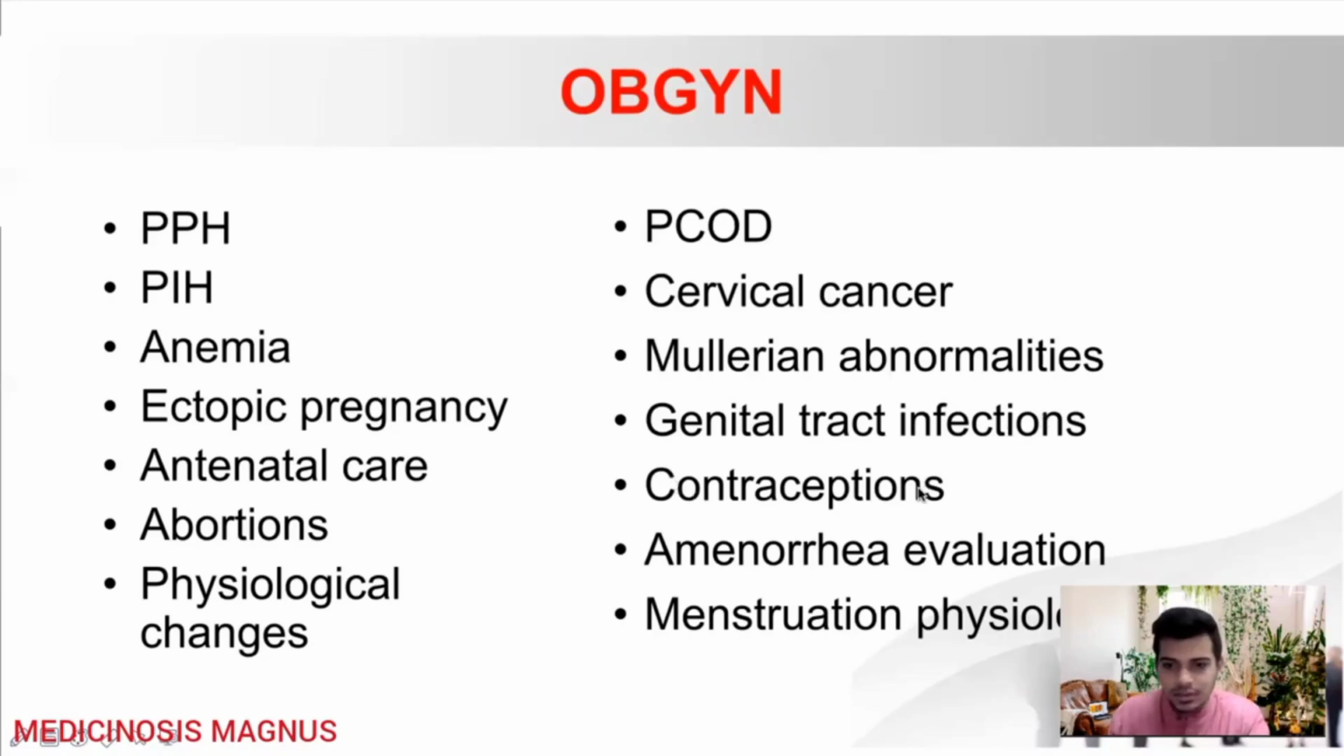In contraceptives, you'll need to know about the important new updates in the contraceptives that are given in India. Okay. Then amenorrhea evaluation, primary amenorrhea, secondary amenorrhea, how to evaluate a patient coming in with secondary amenorrhea, what tests are to be done, progesterone challenge test, estrogen plus progesterone test, all those things. Then know about menstruation physiology, what hormone is elevated in which phase, follicular phase, all those things.